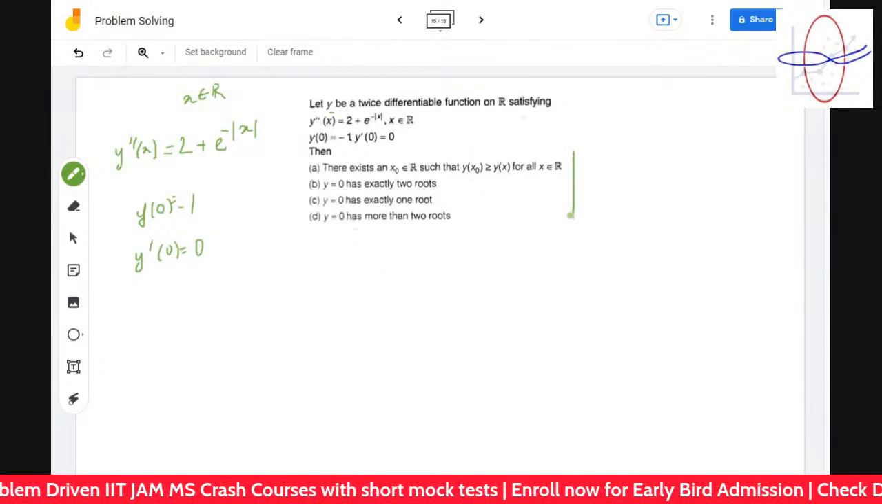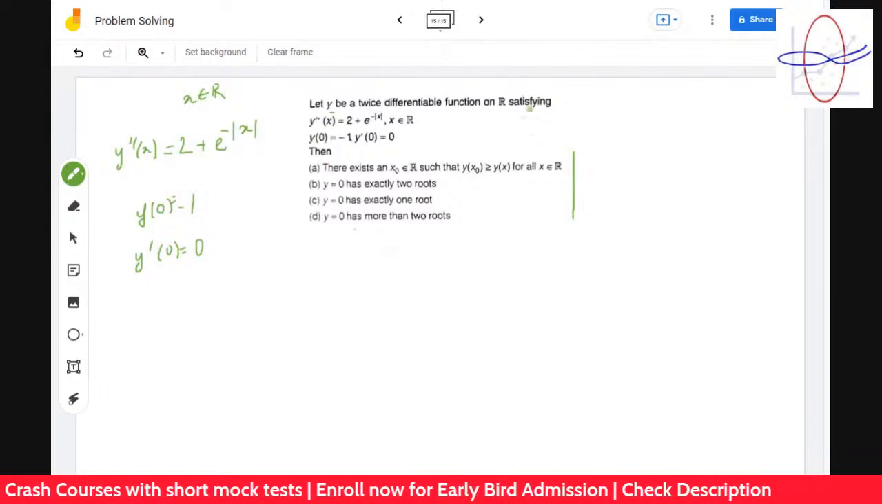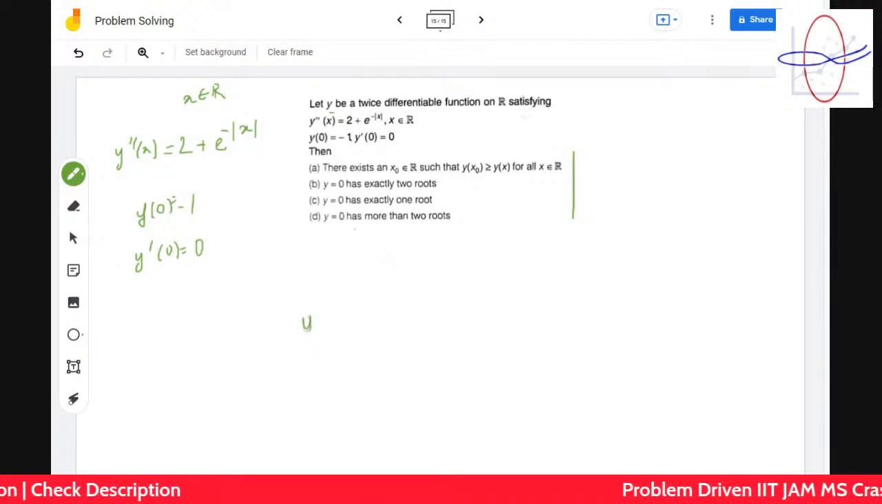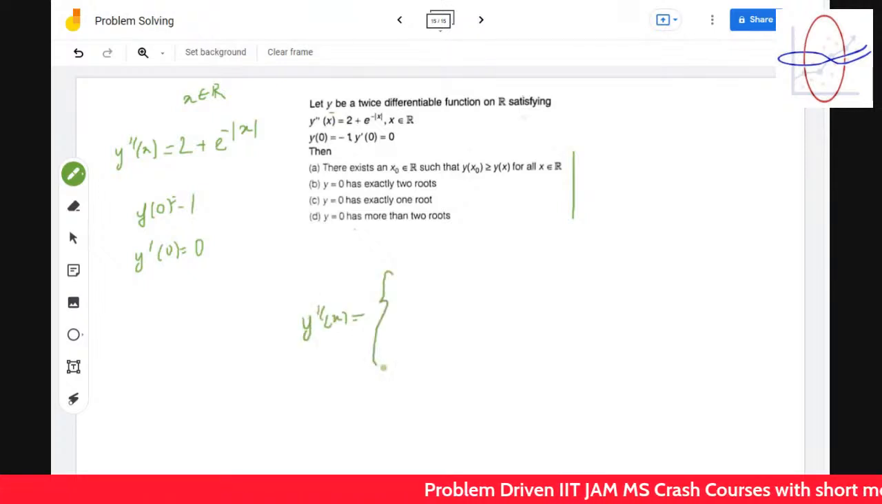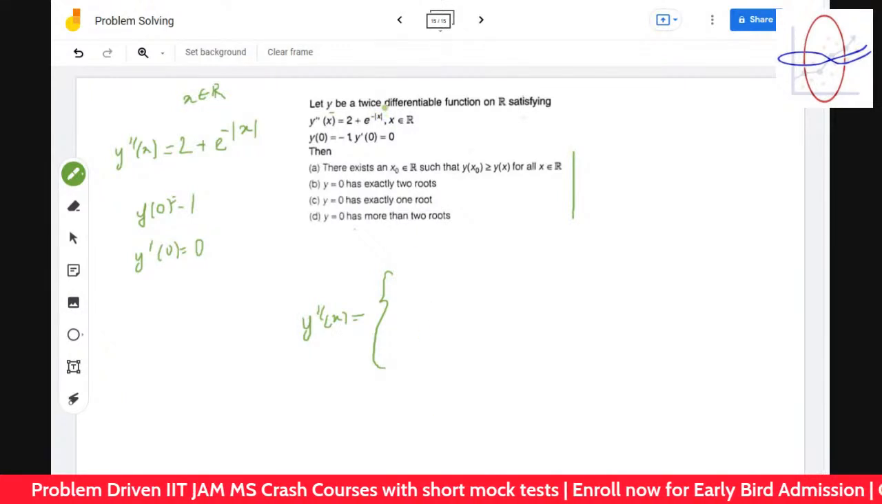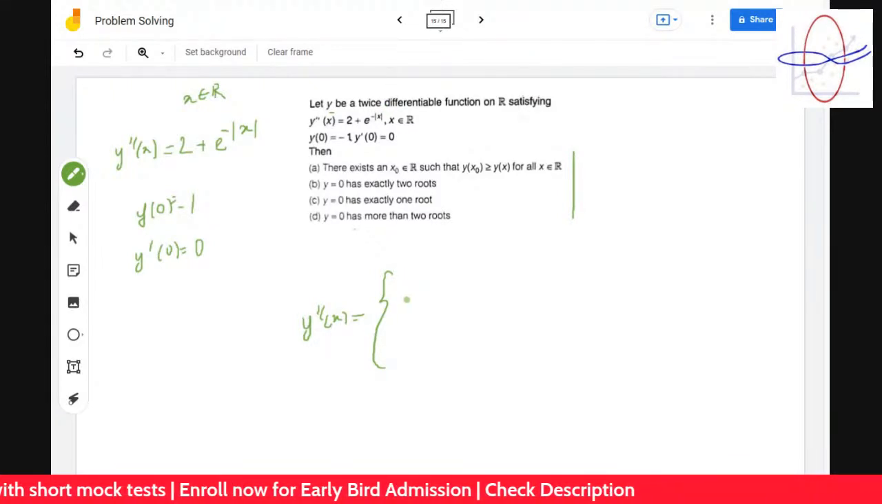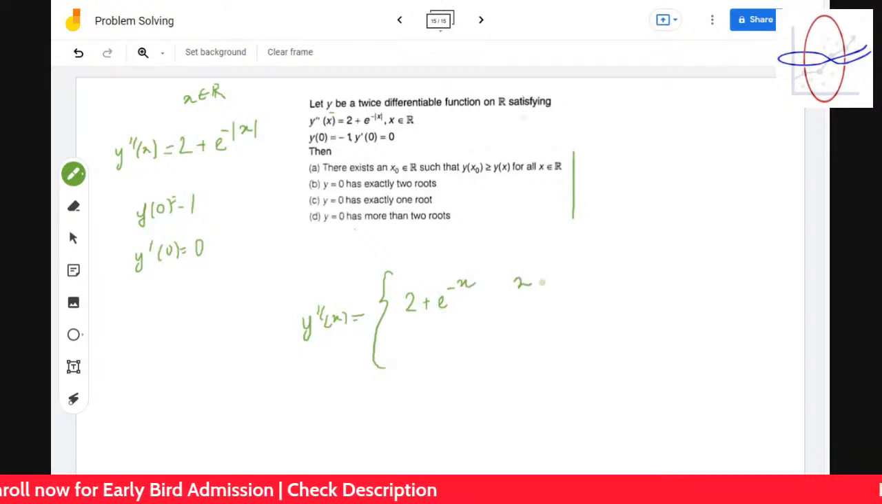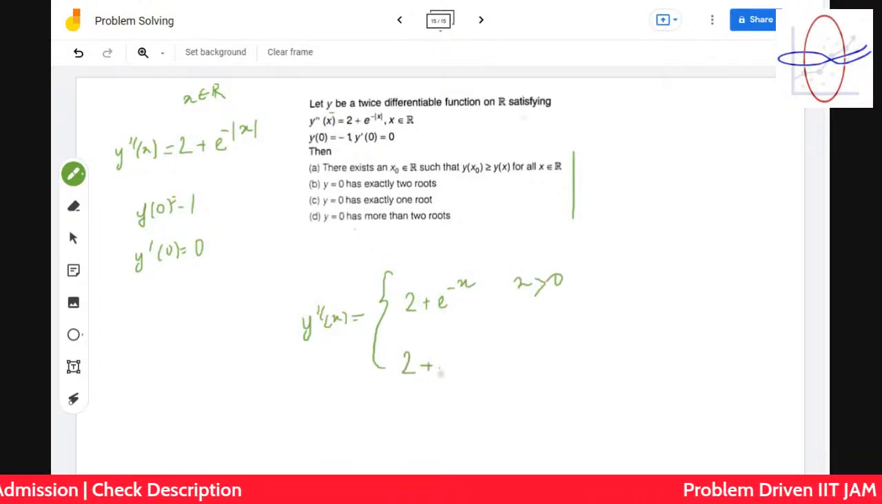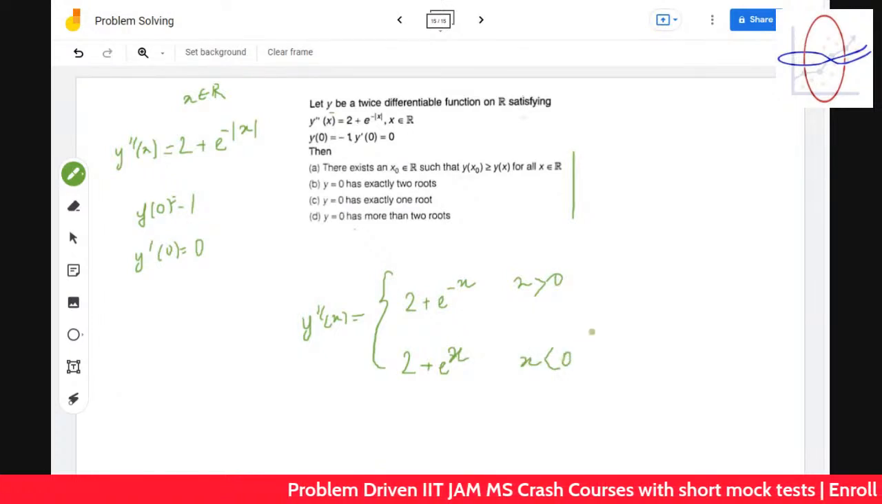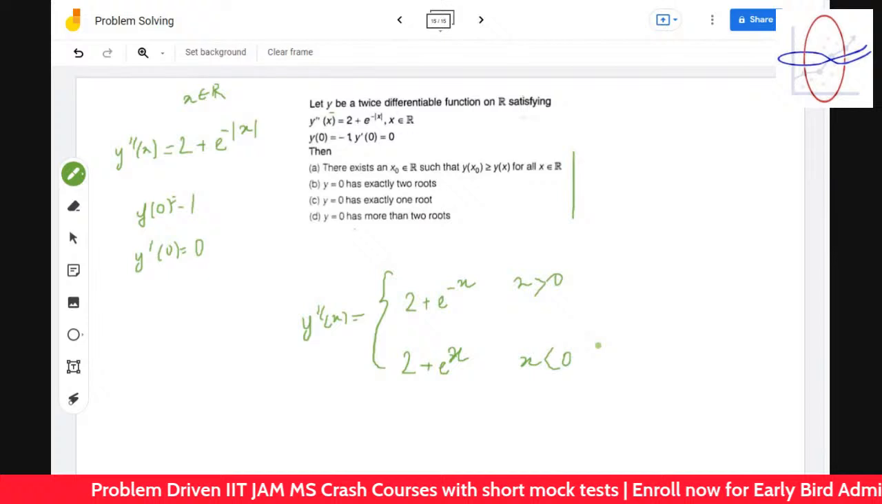She's asking about this. So therefore, it's mod of x. Whenever a function is given like this, always convert it into the simplest form possible, a much easier handling form. And that is: 2 plus e to the power minus x if x is greater than 0, and 2 plus e to the power x if x is less than 0. Very simple, guys.